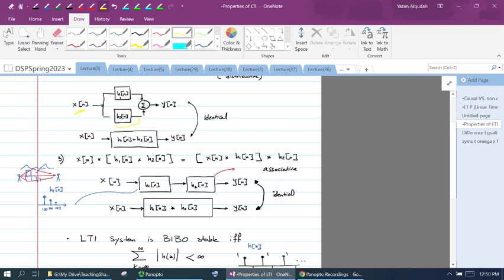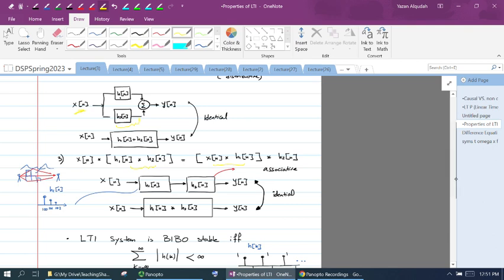Another property of the convolution, it is associative. So therefore, if I have x of n convolved with h1 of n convolved with h2 of n, this is the same as x of n convolved with h1 of n convolved with h2 of n. I can do the convolution of h1 and h2 and the result convolved with x of n, or I can convolve x of n and h1 of n and the result convolved with h2 of n.